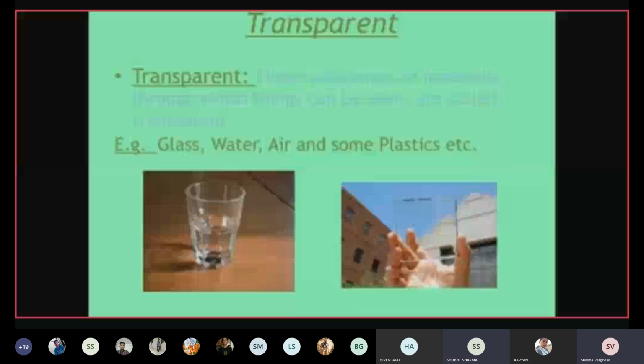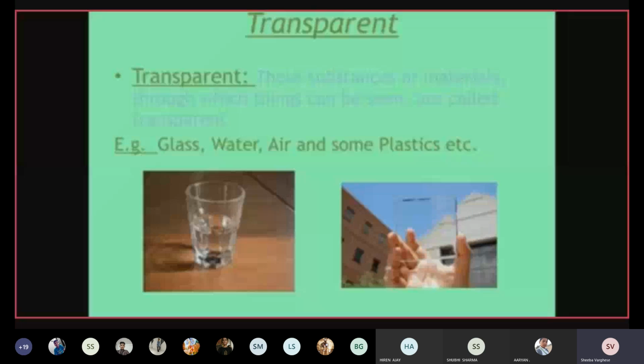Yes. So transparent materials are those materials through which light can easily enter and we can see easily from one side. Through them the things are easily visible. For example, in the picture, you can see in the glass, what is there? Water is there. So that is easily visible from this glass. So we can say that glass is a transparent material.